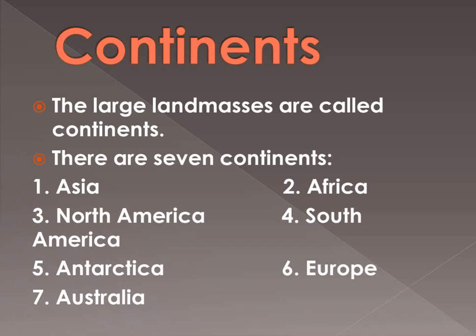Continents. The large land masses are called continents. As we have seen in the map, we will learn about the continents on the map again. There are 7 continents: Asia, Africa, North America, South America, Antarctica, Europe, Australia. The names I have written here are according to size, and it is better to learn in the same series. First the largest one, Asia, second Africa, third North America, then South America, Antarctica, Europe and Australia.